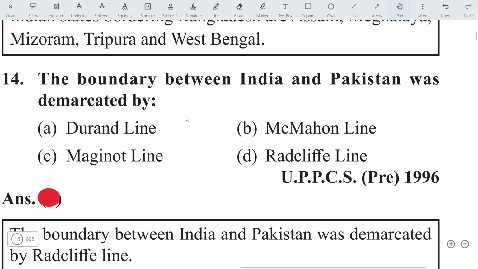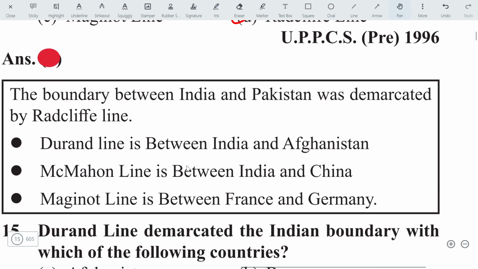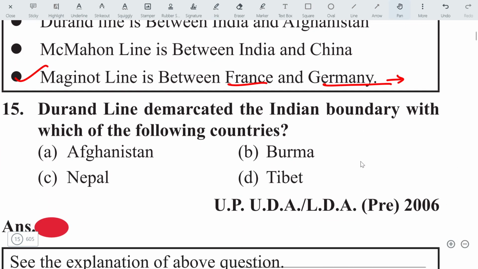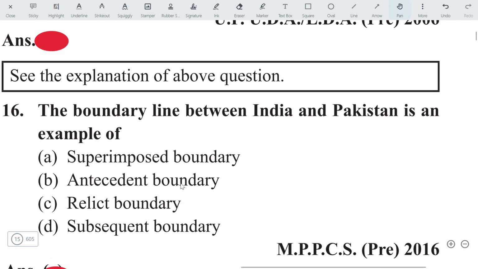Next question. The boundary between India and Pakistan was demarcated by the Radcliffe Line. The McMahon Line is between India and China. The Durand Line, you might say India and Afghanistan, but actually this line is between Pakistan and Afghanistan. Okay, let's move on to the next question. And the Maginot Line is between France and Germany. You must remember this line. The Maginot Line is between France and Germany. The Durand Line demarcated the Indian boundary with which of the following countries? It is demarcated between India and Afghanistan. Move on to the next question.